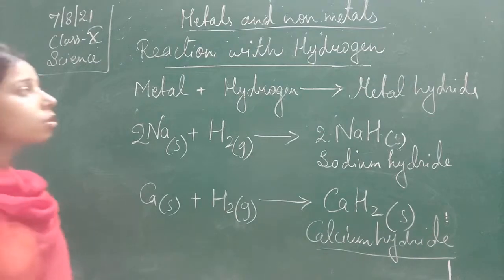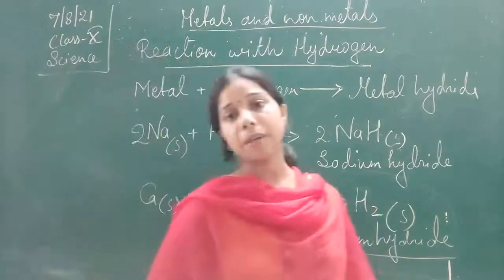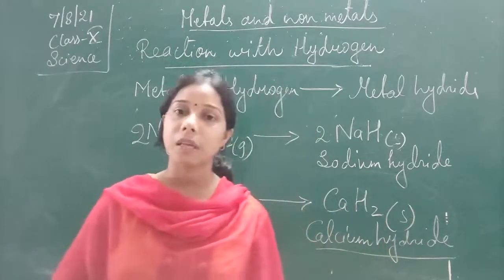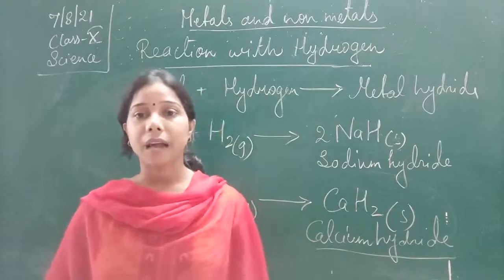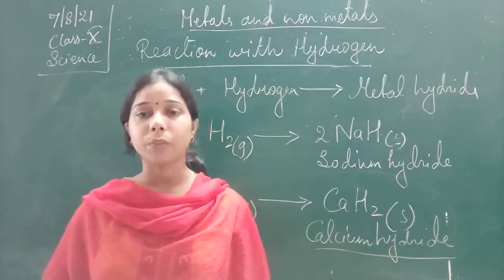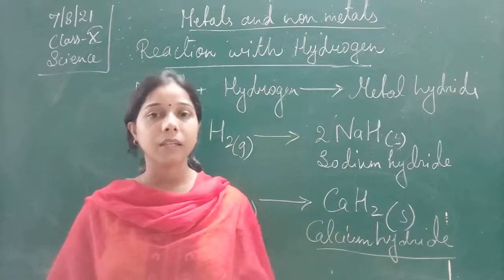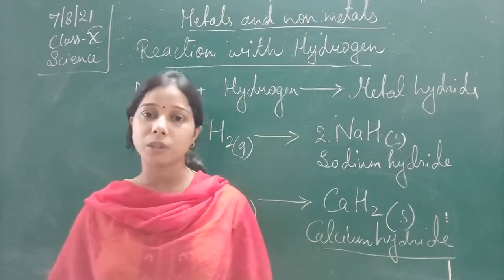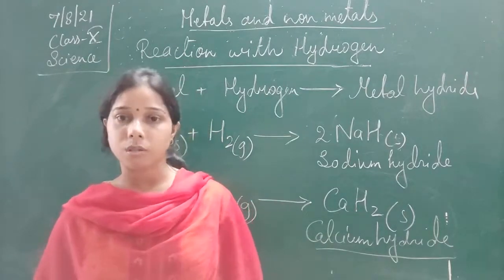So these are all the different types of chemical properties that we have seen in case of the metal. How they react with oxygen, how they react with the water, with the acid, with the metal, with the hydrogen, with the chlorine, even with the metal salts also.